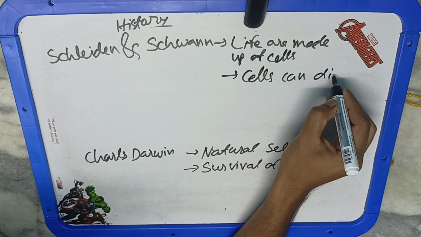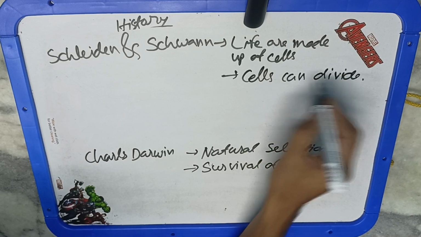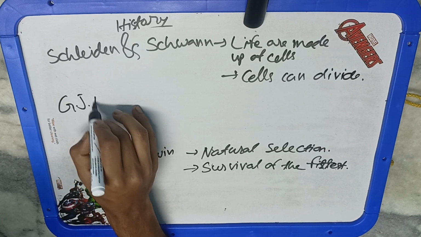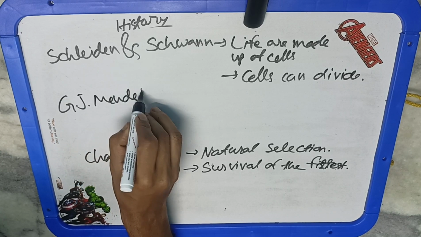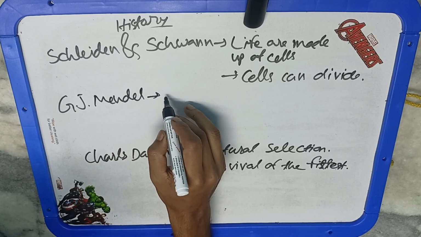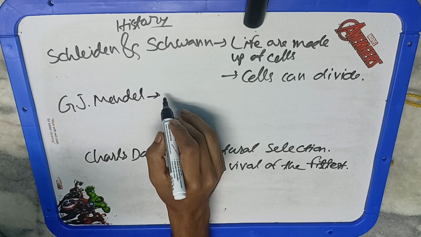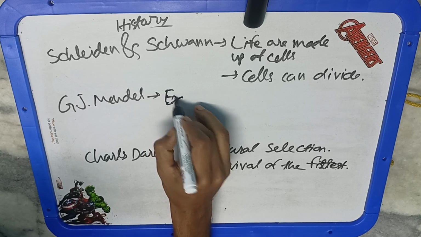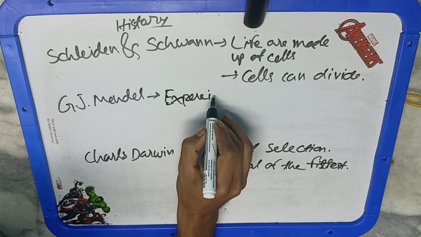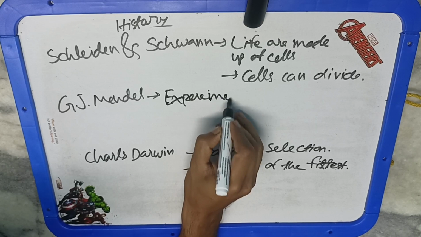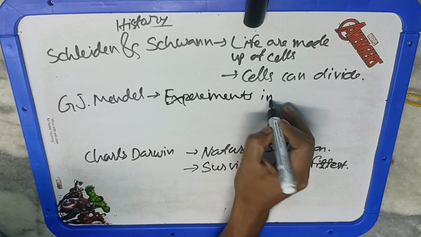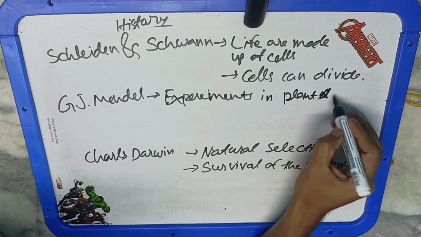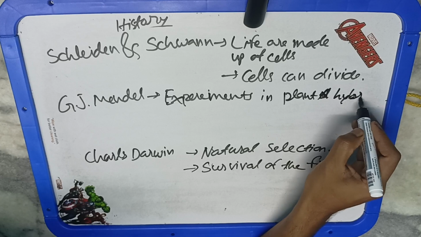Then G.J. Mendel, father of genetics, 1822 to 1884. Mendel did his experiments with pea plants. He published his results to the Natural History Society of Brünn at two of its meetings, on February 8 and March 8, 1865. The paper, Experiments on Plant Hybridization, was presented in the German language. At that time, nobody outside Germany could understand it. It was published in the annual proceedings of the society and was presented entirely in statistical form, so again, scientists were not able to understand what he presented.